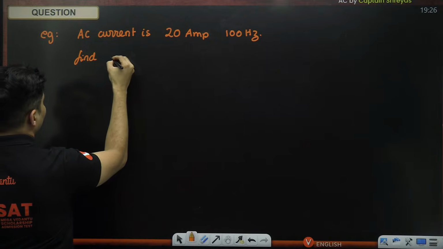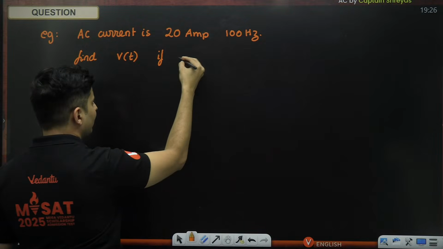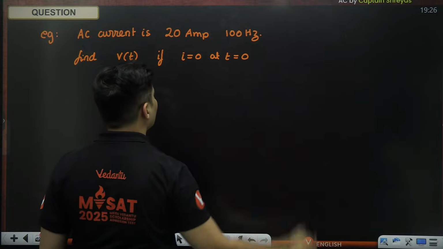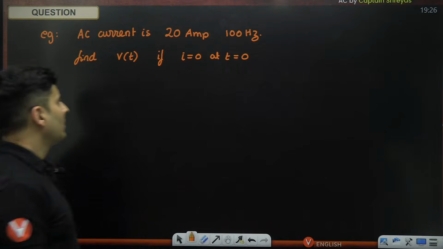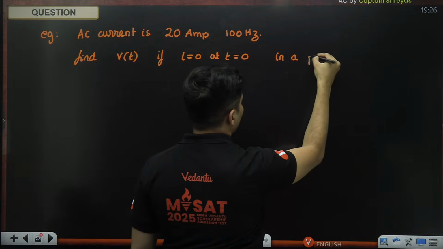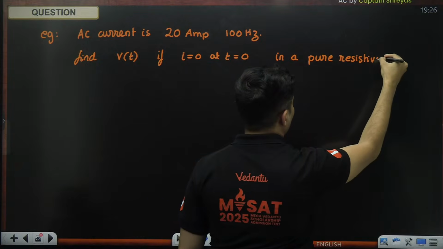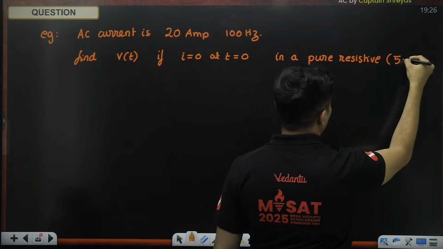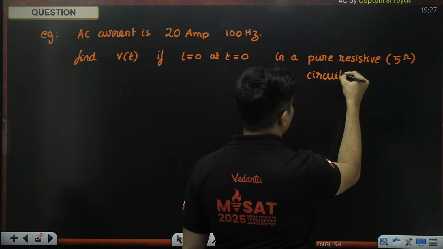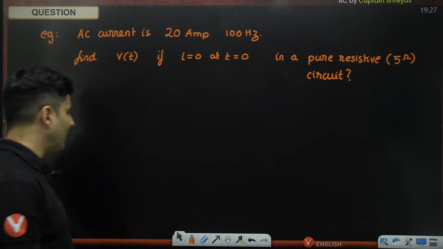Find the voltage as a function of time if current was 0 at t is equal to 0, in a pure resistive circuit whose resistance is 5 ohms. In a pure resistive circuit, the resistance of that circuit is just given to be 5 ohms.